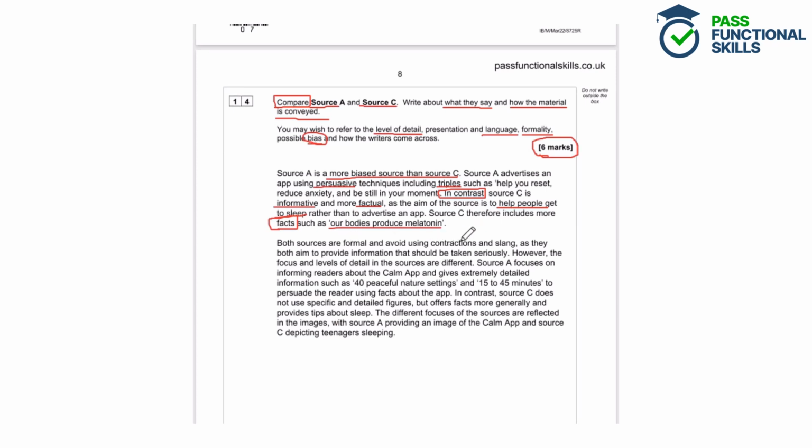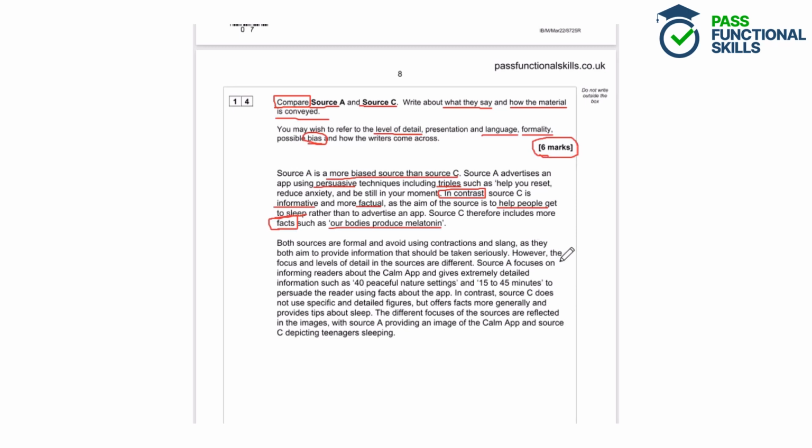Both sources are formal and avoid using contractions and slang, as they both aim to provide information that should be taken seriously. However, the focus and levels of detail in the sources are different. Source A focuses on informing readers about the car map and gives extremely detailed information, such as 40 peaceful nature settings and 15 to 45 minutes, to persuade the reader using facts about the app.